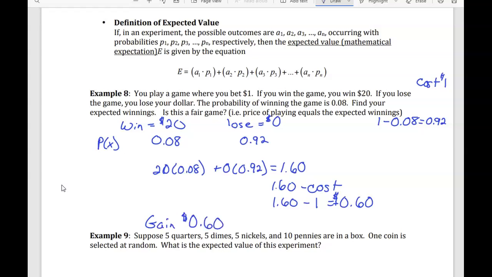So is this a fair game? No, because we don't have a 0 net winning. In other words, we would have wanted this to be 0 for it to be a fair game. The player wins more of the time in this particular case. Okay?